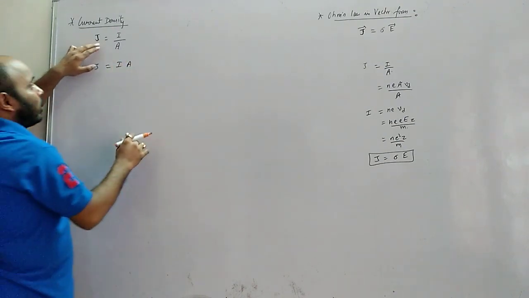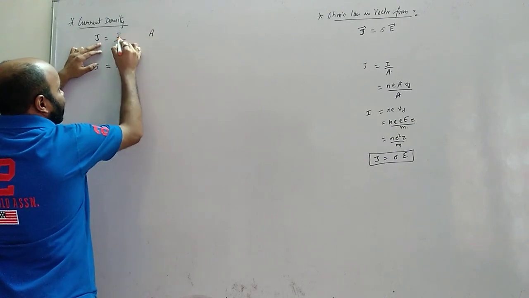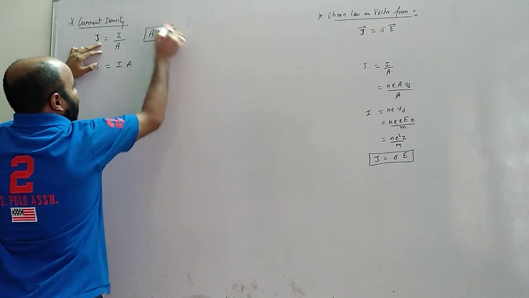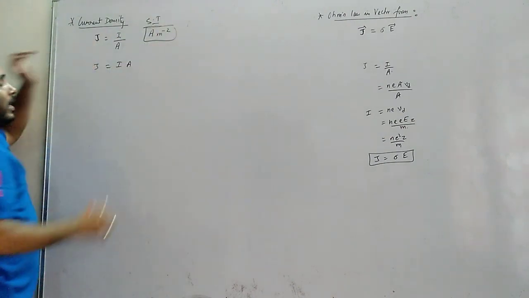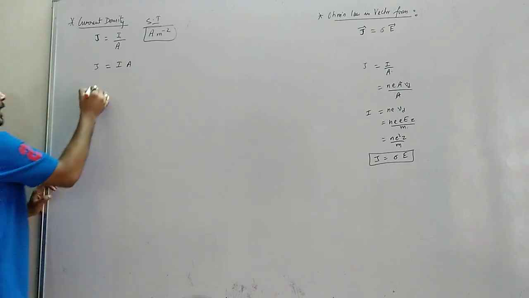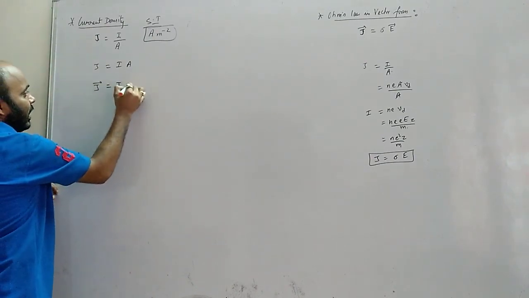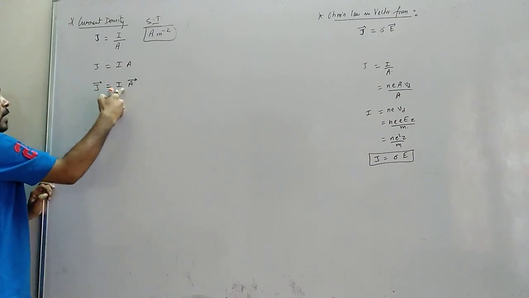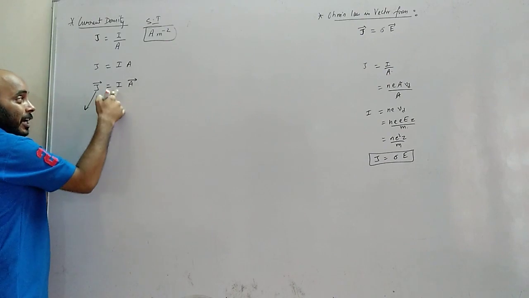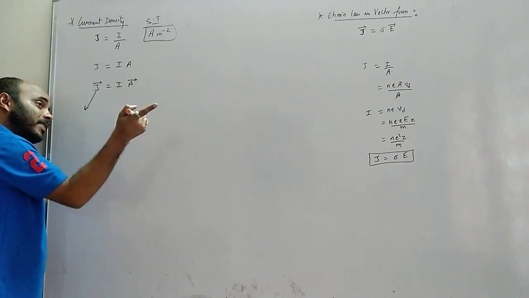Now if we talk about the unit, current by area, what is the unit of current? Ampere per meter square. So this is the SI unit of current density. Understood? Clear? Now, current density is actually a vector quantity. We write it like this: J vector equals I by A vector. Current is not a vector quantity, current density is a vector quantity.